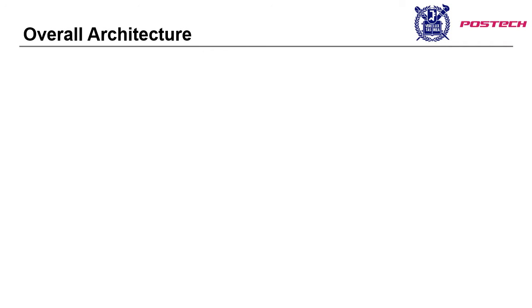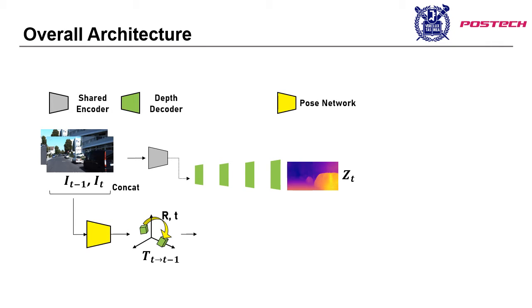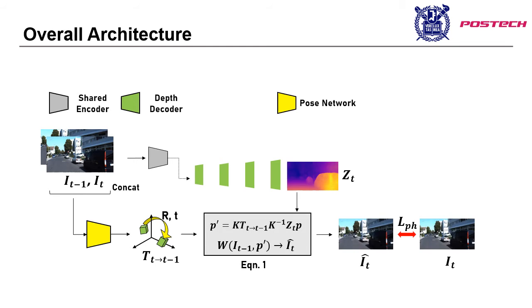This is the overall architecture of the method. The depth network takes one image as input and outputs a per-pixel depth map. The pose network receives two concatenated images and predicts the relative camera pose between them. Then, we synthesize the target image by geometric projection and compute the photometric loss between the target image and the synthesized image to train both networks jointly.